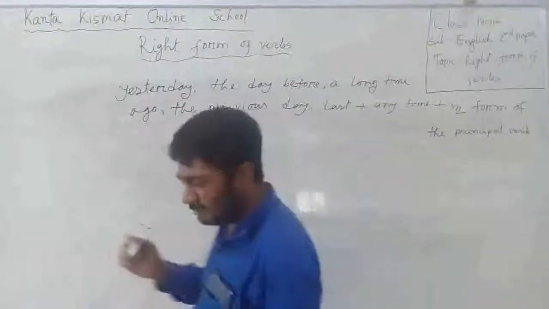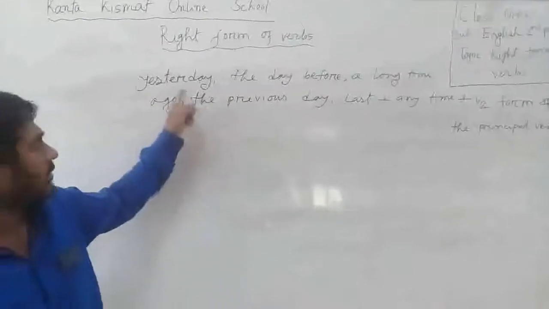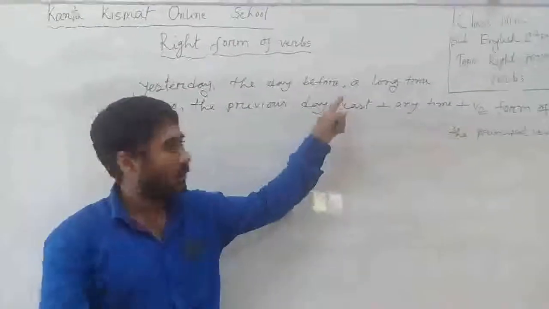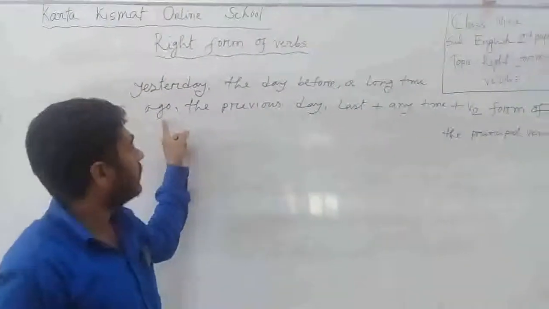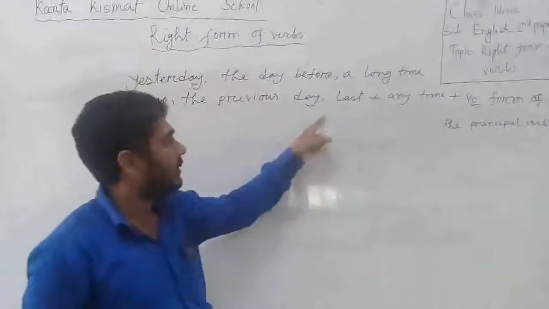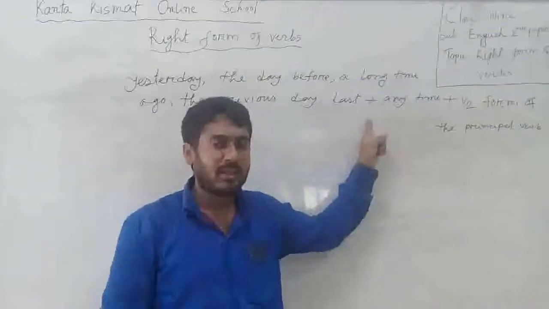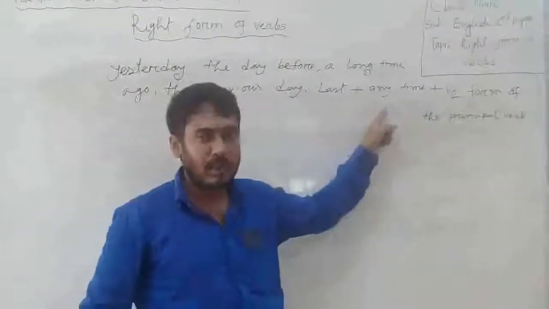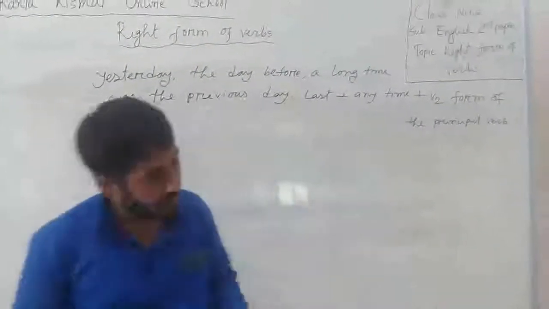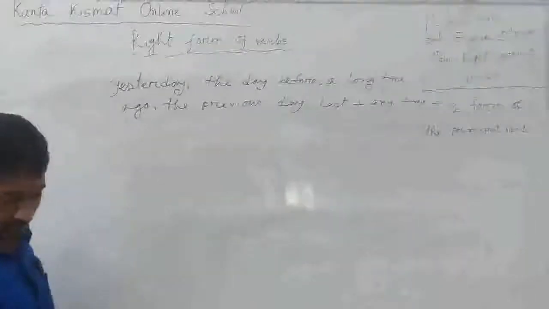Dear students, do you know all the meanings of these phrases? Yesterday, গতকাল, the day before, পূর্বের দিন, a long time ago, অনেক দিন আগে, অনেক সময় আগে, the previous day, পূর্বের দিন, last, গত, it may be last week, গত সপ্তাহ, last month, গত মাস, last year, গত বছর, last night, গত রাত. Okay, then we have to use the V2 form of the principal verb. Notice the example.